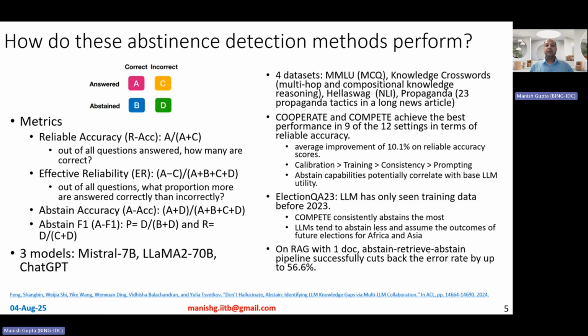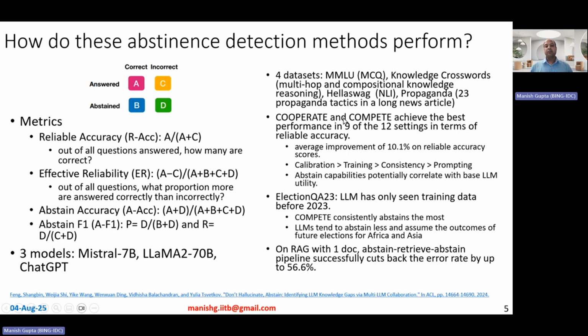On these datasets, they measured those 11 methods and their Cooperate and Compete methods as well. What they observed, with 4 datasets and 3 models, so 12 different settings in total, is that out of these 12 settings, their methods, Cooperate and Compete, achieve the best performance in 9 of the 12 settings.